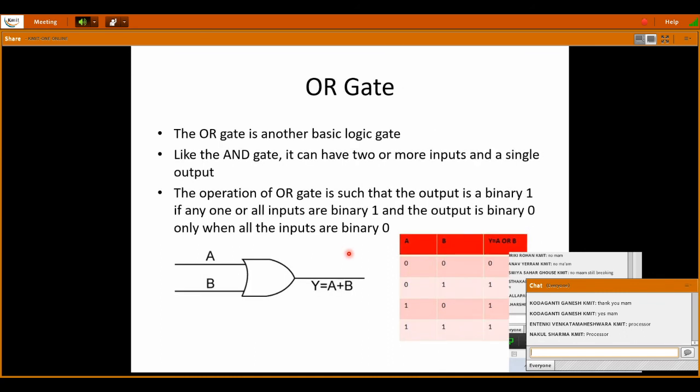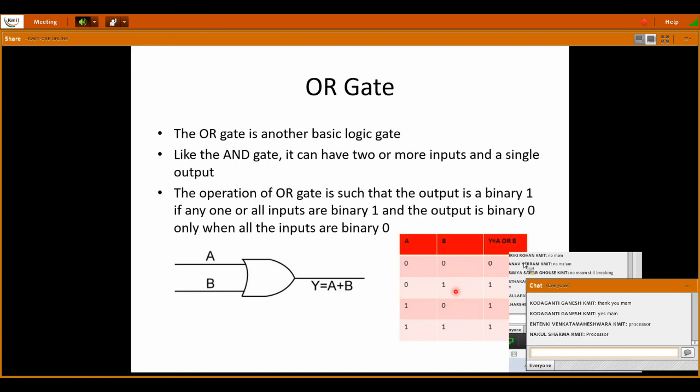Next is the OR gate. The OR gate is an addition gate. It is another basic logic gate. Like the AND gate, it can also have two or more inputs and a single output. The operation of the OR gate is such that the output is binary 1 if any one or all inputs are binary 1, and the output is binary 0 only when all the inputs are binary 0. That is, output is 0 only if both the inputs are 0, and output is 1 if any one of the inputs is 1.